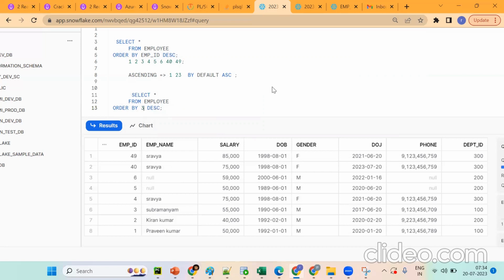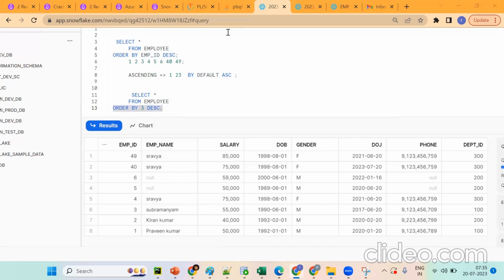Order by 3. Anybody know? Nothing happened. Three rows? No, we are not using the filtering concept. This is sorting, remember? So we are not using filtering. This is sorting. Not the first 3 records.